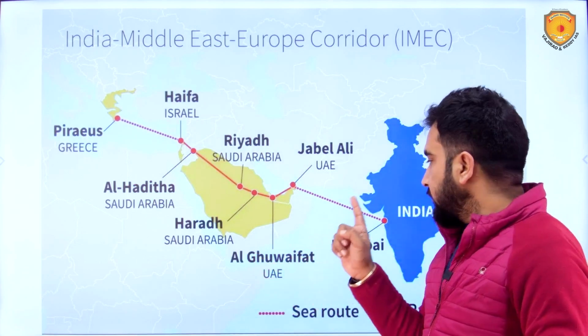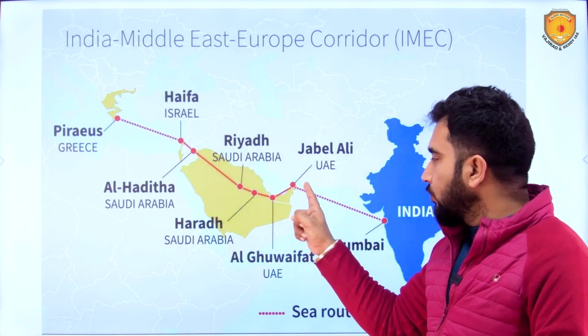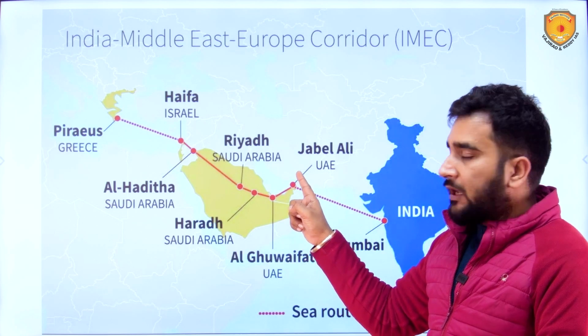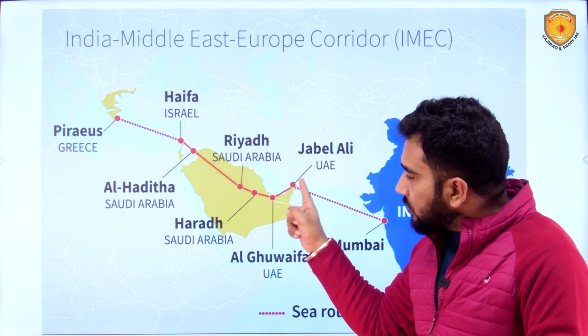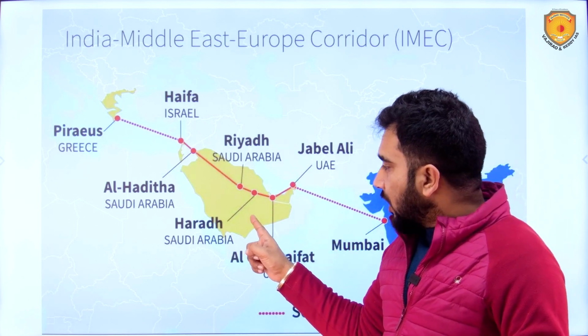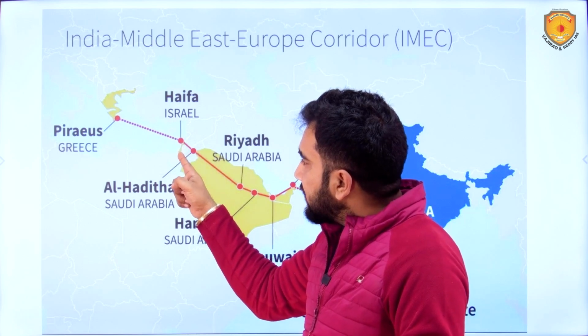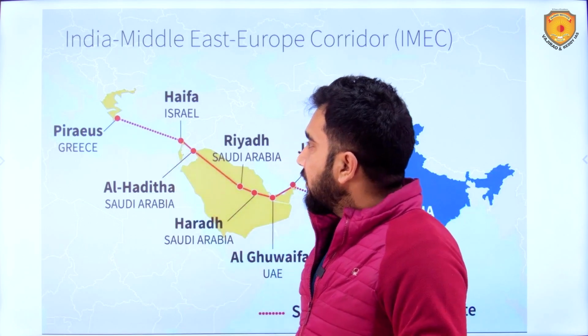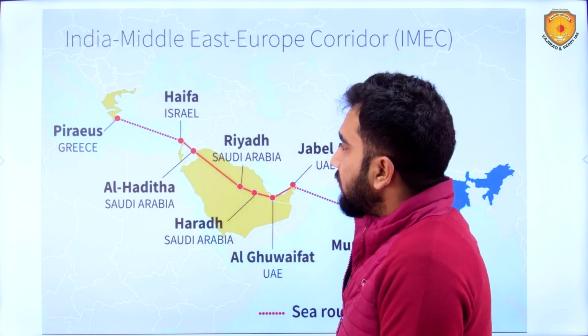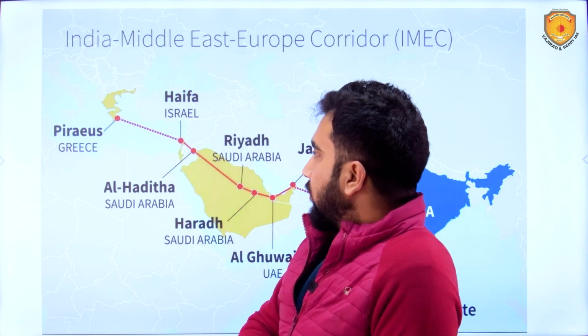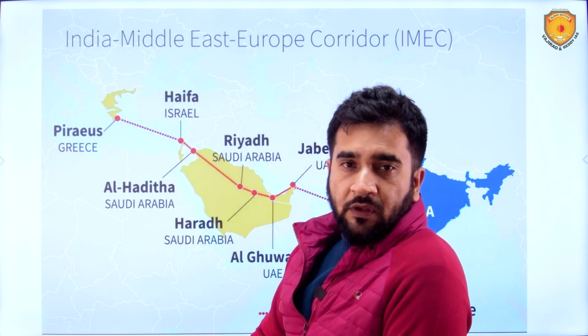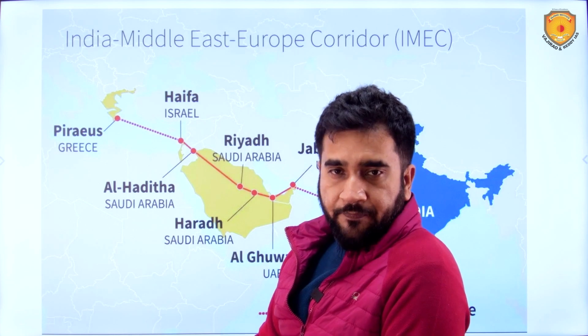It will start from Mumbai through sea, go to UAE, then road and rail routes from UAE to Saudi Arabia, from Saudi Arabia to Jordan, and then Israel. Then it will go to Greece and then Italy. This is how it is going to connect.